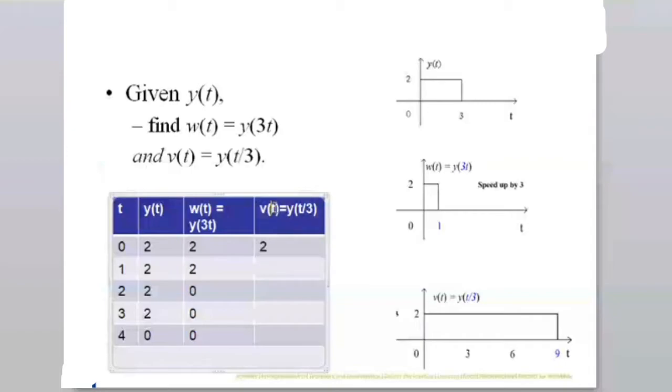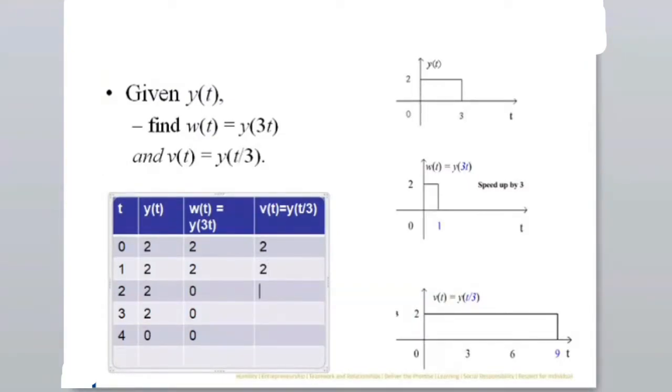When I substitute here v of t with t equal to 1, what is going to happen? 1 by 3. So you can see that for all values from 0 to 3, this is defined. Although I have only written the discretized, it doesn't mean that only at t equal to 1, 2, 3. For all values in between, anything between t equal to 0 to 3, my output value will be 2. So when t equal to 1, it will become 1 by 3, and the corresponding y value will be 2.